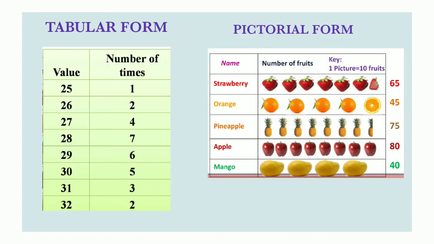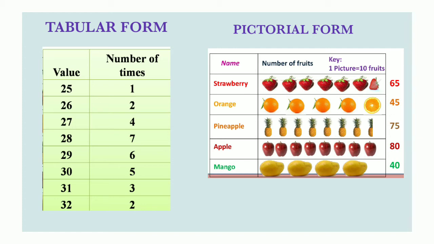Okay. Then next one is pictorial form or pictorial graph. By using pictures, we can represent the data. Then here, strawberry. Here one picture is equal to 10 fruits. So how many strawberries here? 65 strawberries, because 6 strawberries and half of 1 strawberry. Orange 4 plus half, that is 45. Then pineapple, how many? 7 plus half, that means 75. Then next one, apple 80.